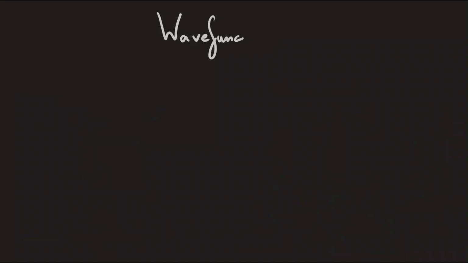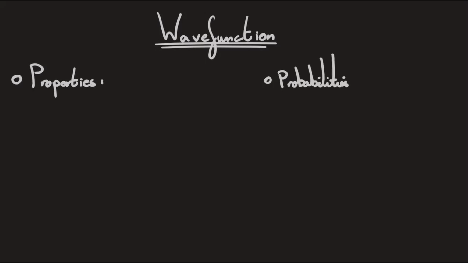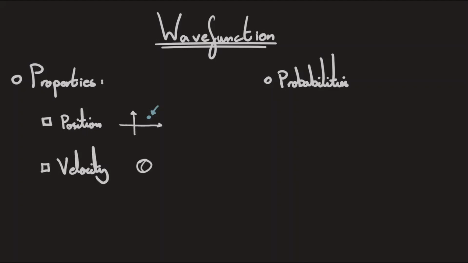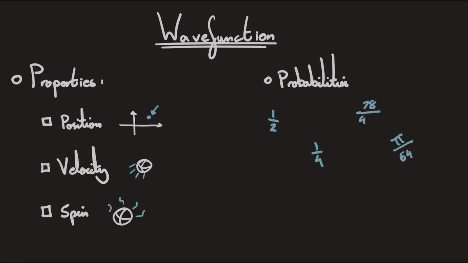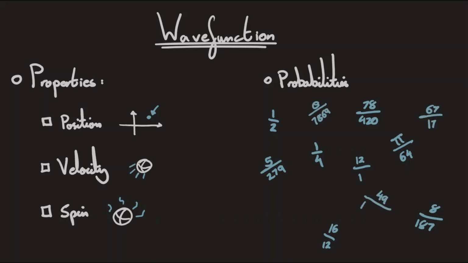Now back to the wave function, which can show us two main things. The possible states of a particle, most commonly the electron, with these including things like position, velocity and spin, which by the way has nothing to do with whether or not the particle is actually spinning and more to do with the magnetic properties of the particle, and the probabilities of finding that particle in these states when the wave function collapses. Thus, the wave function is not just a number or an equation, but a probabilistic framework we use to understand the quantum.